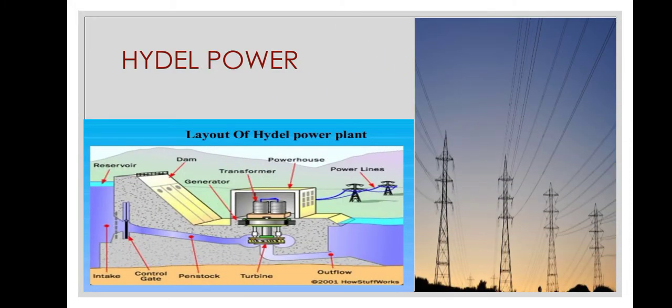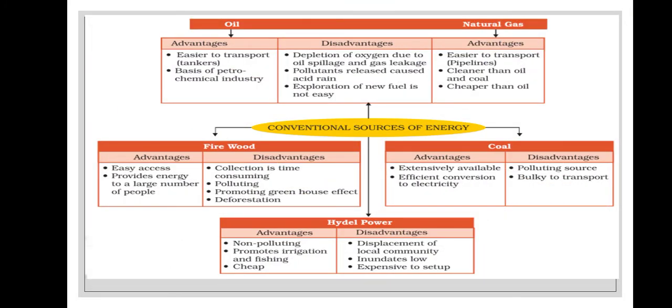Rainwater or river water stored in dams is made to fall from heights over the turbine blades placed at the bottom of the dam. The moving blades turn the generator to produce electricity, called hydroelectricity. One-fourth of the world's electricity is produced by hydel power. Here is a comparative study of non-conventional sources of energy. This is from your book and it would be easy for you to learn from there or for examination purpose.